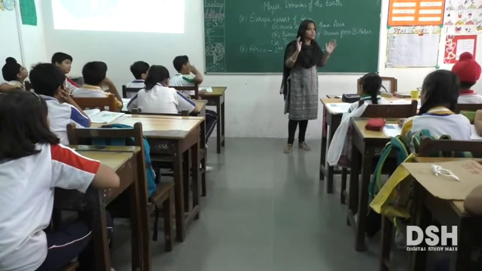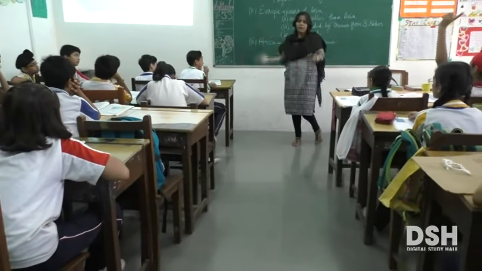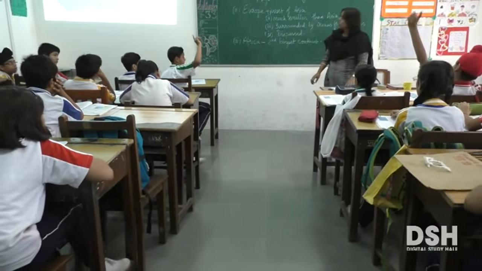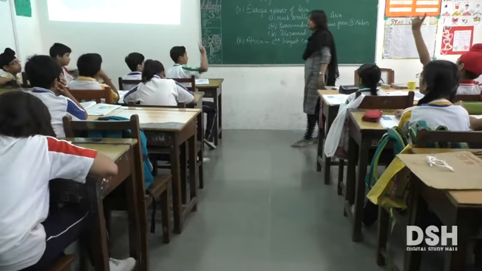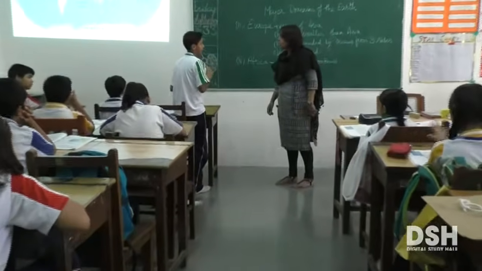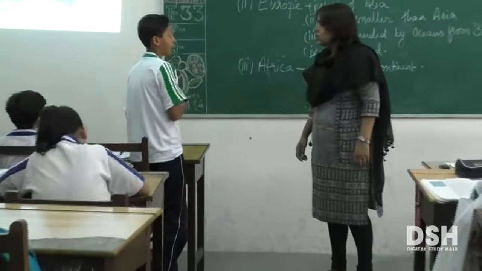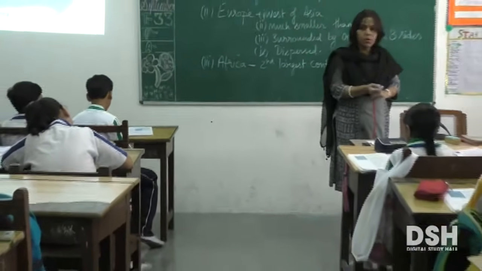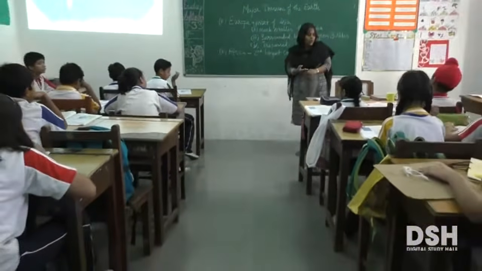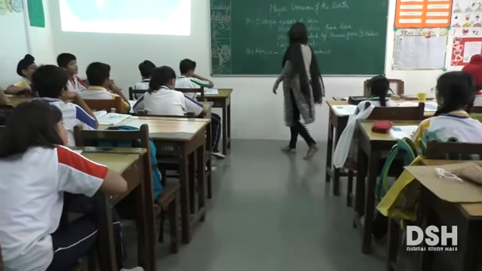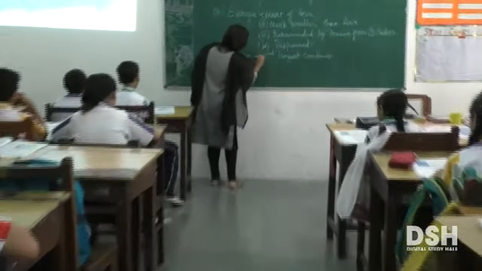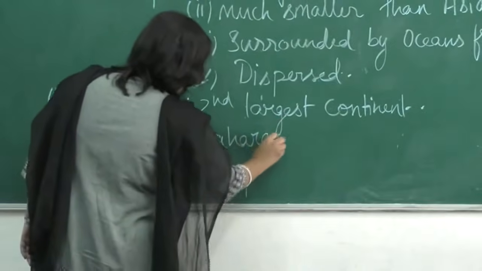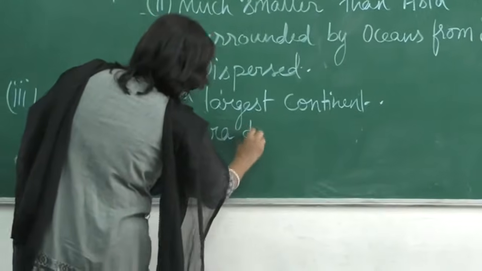The rest of Africa is mostly in the torrid zone. Yes, it is Africa, and we are not talking about Asia. So most of Africa will be in the torrid zone. The largest hot desert is located in Africa, the Sahara Desert. Very good. This is another fact that probably you knew from before, that the largest hot desert is the Sahara Desert, located in Africa.